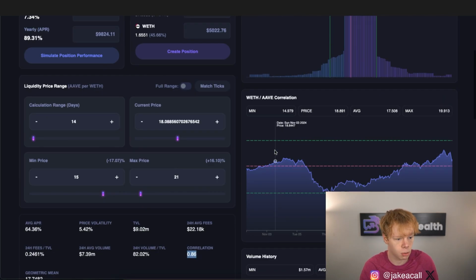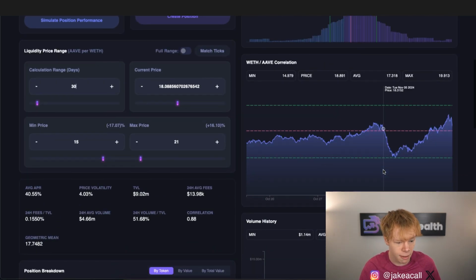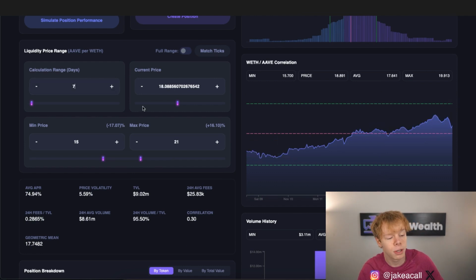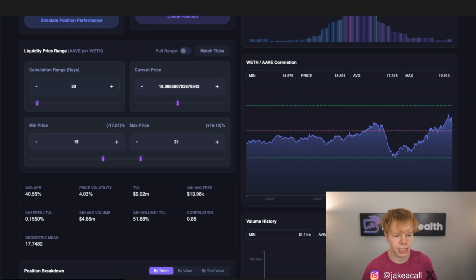They have an 86% correlation over the past 14 days, and if we take a look at the past 30 days, they have roughly an 88% correlation. But when we look at the past 7 days, that's where these things kind of snapped out of correlation. But even over the past 3 days, these have a 95% correlation. So again, always look at correlation on those different time frames. Always look at what happened, where you can do better.